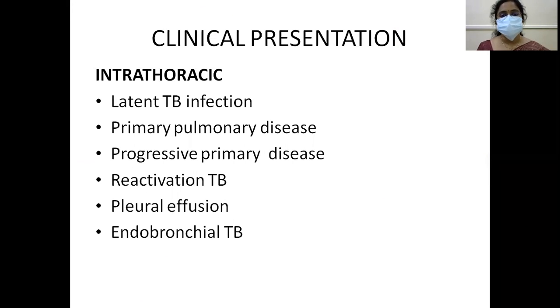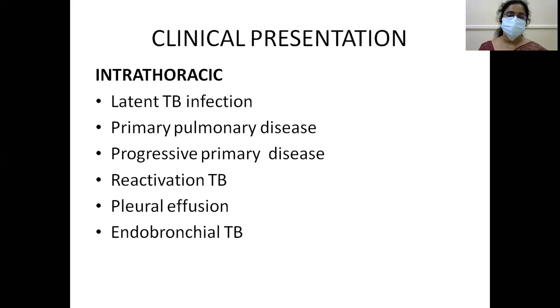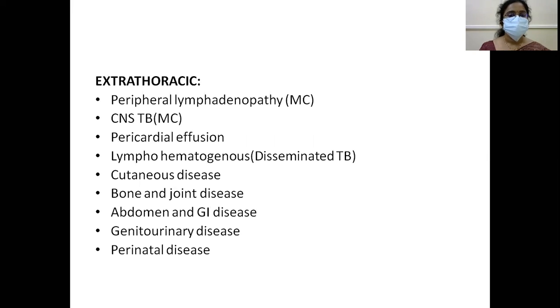So what are the clinical presentations? As we know, it is a multi-organ or multi-system involvement in tuberculosis. So it can present as intrathoracic TB or extrathoracic TB. Intrathoracic TB could be latent TB infection, primary pulmonary infection, progressive primary disease, reactivation TB, pleural effusion, endobronchial TB. Coming to extrathoracic, it could be peripheral lymphadenopathy, which is the most common, and CNS tuberculosis.